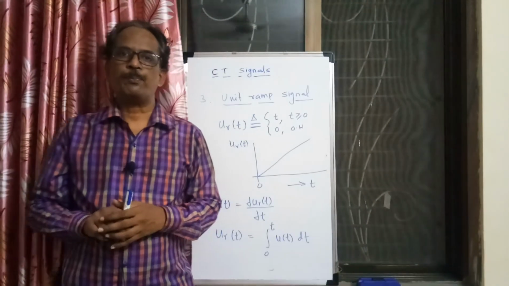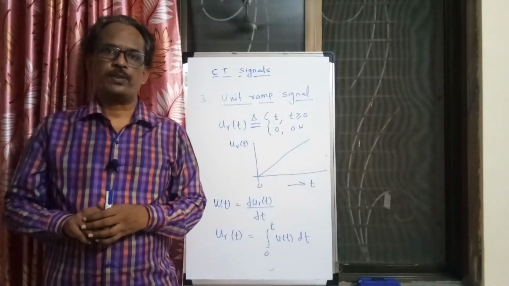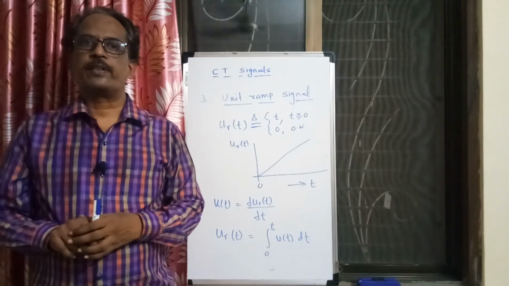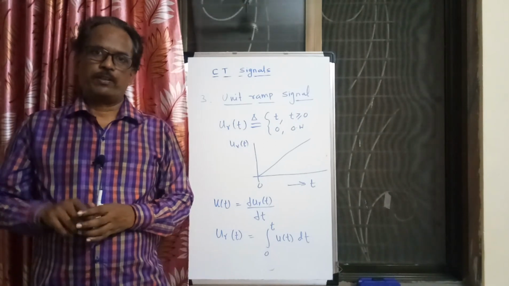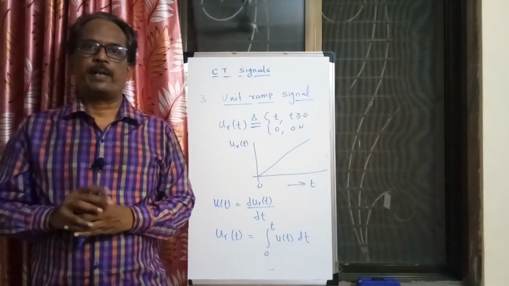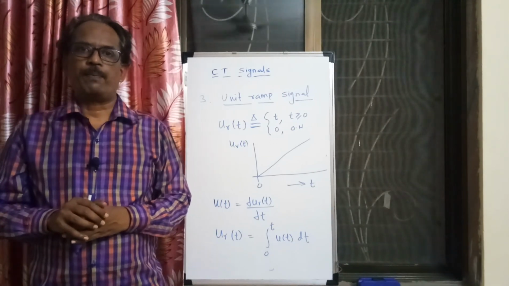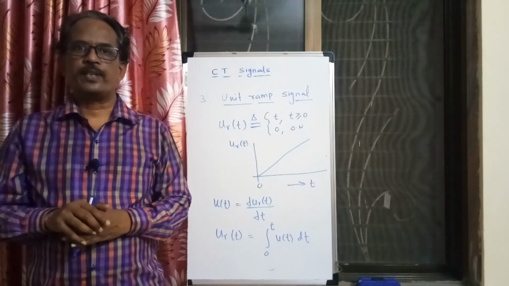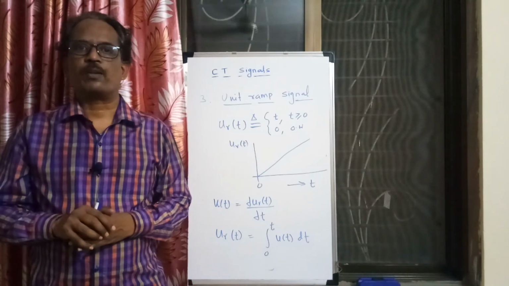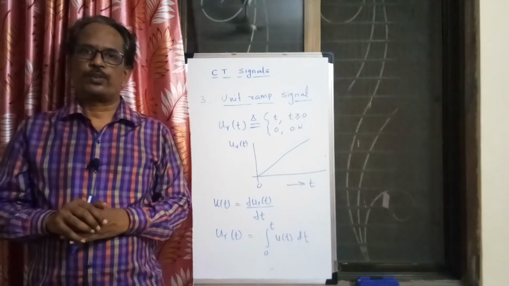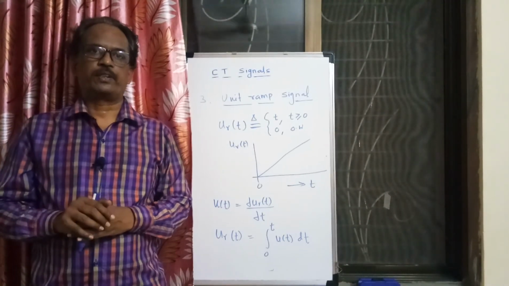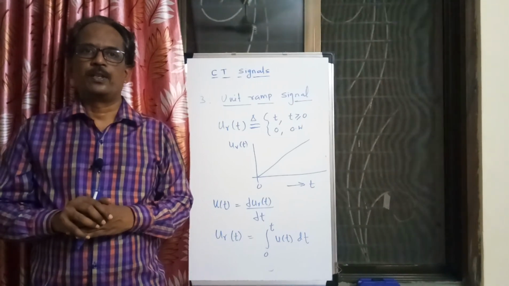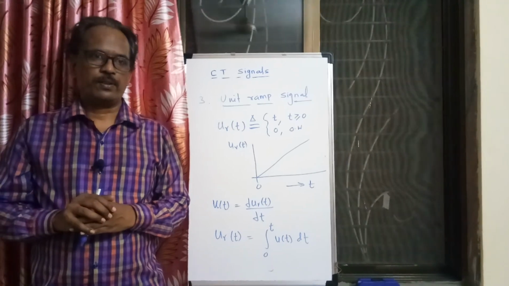So the unit ramp signal is a signal which increases with respect to time, which can be obtained by integrating the unit step signal, and the unit step signal can be obtained by differentiating the unit ramp signal, and by differentiating the unit step signal we get the delta function. We have seen these three standard signals which are widely used in signal processing. Let us see some other signals in addition to these standard signals which are also used many times. I will go through those signals in the next video.